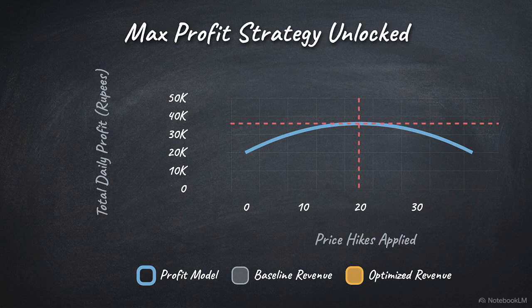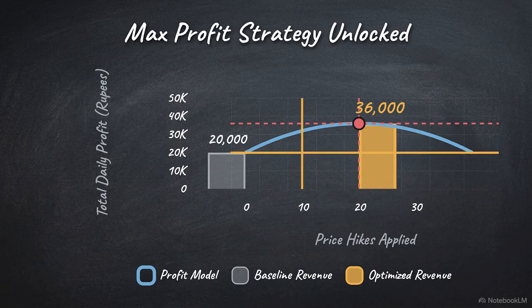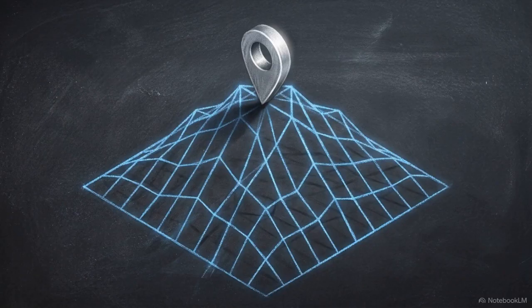Inputting that 20 back into the profit function locks in our vertex coordinates. The absolute maximum profit yield is exactly 36,000 rupees. Compared to their starting baseline of 20,000 rupees, that is an 80% increase in total revenue, realized solely by solving for the exact peak of the curve.